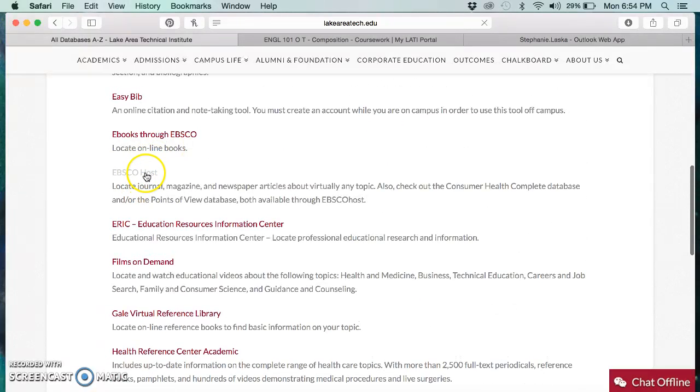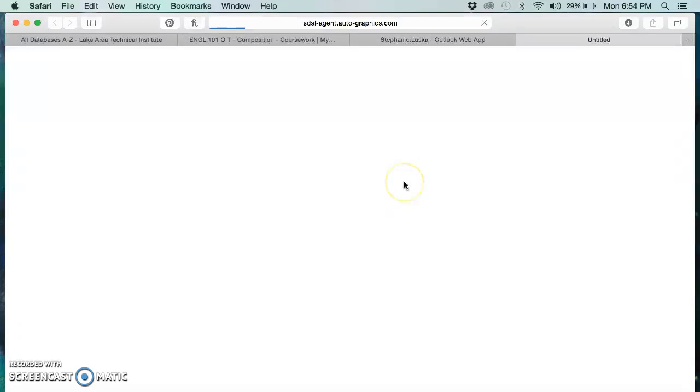So let's say I'm going to go into EBSCOhost. I'm going to click on EBSCOhost, and the first thing that's going to pop up if I'm off campus is it's going to have me enter a password, a barcode, or a login, and it's also going to have me use this drop down so that they know which library you're accessing this from. Sorry, this is taking me just a second to get in here.